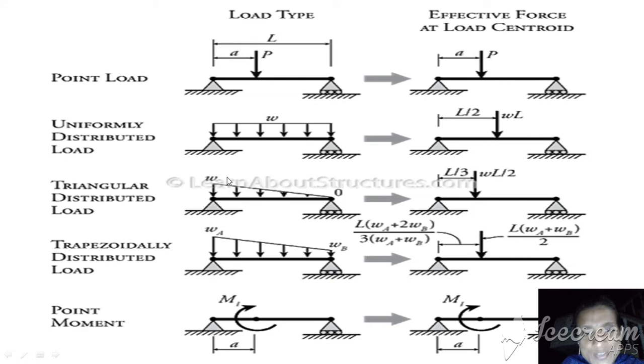Later, the triangularly distributed load, which varies from the fixed end to the triangular shaped support, and this acts at a distance of L by 3. Here the arrow mark indicates the force acting in the downward direction. Later, the trapezoidally distributed load. Here the shape of the forces, varying from one side to the other, is in the shape of a trapezoid, and in this diagram the force acts in the downward direction. Later, the moment. Already we discussed that if a force acts at a certain distance r, then there exists a torque.